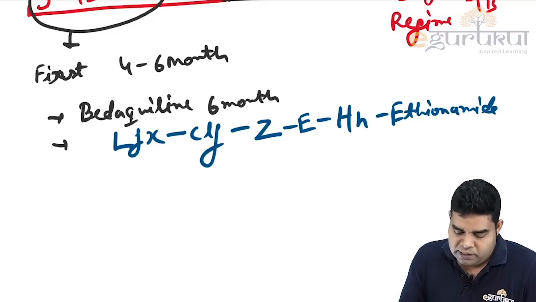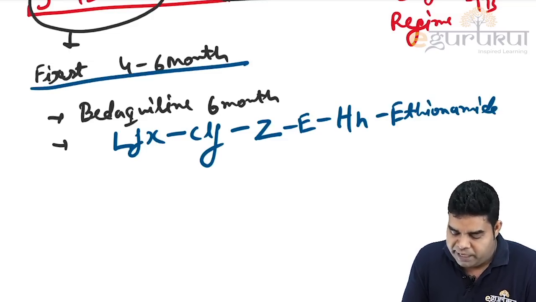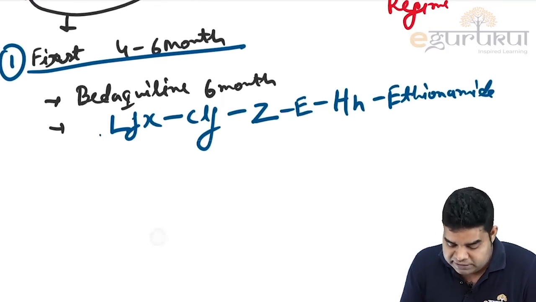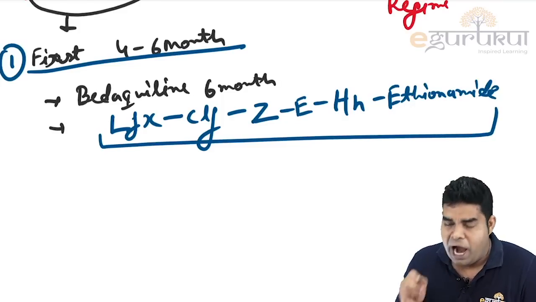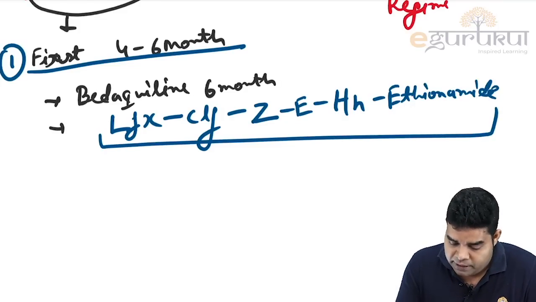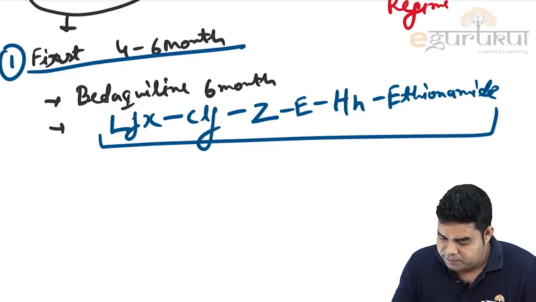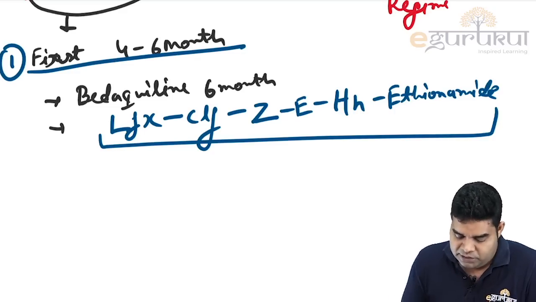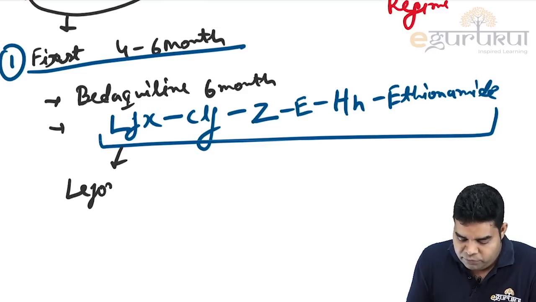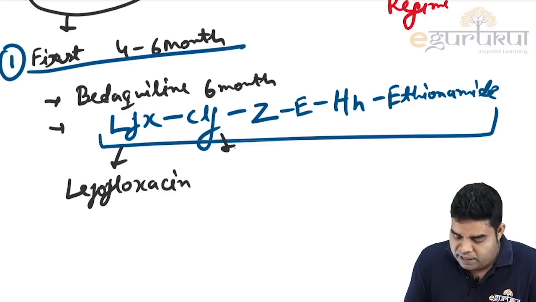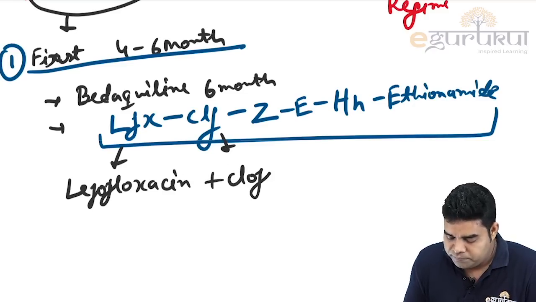So you can see, of course, we give bedaquiline in this first 4 to 6 months, but along with that there are 6 more drugs. So how to remember these 6 drugs? If you remember the mnemonic LCE, you can remember it because L stands for levofloxacin, C is for clofazimine, and E for ethionamide.